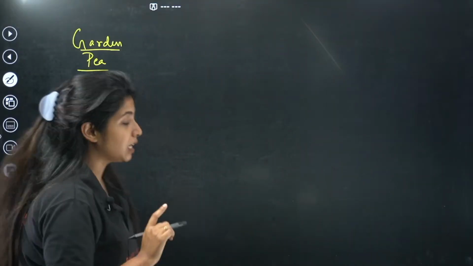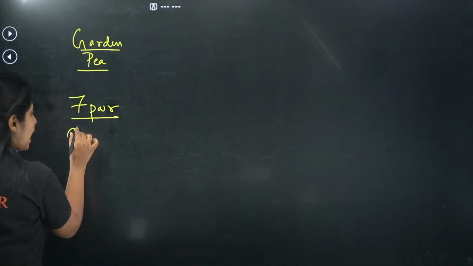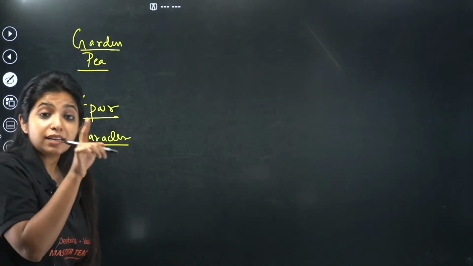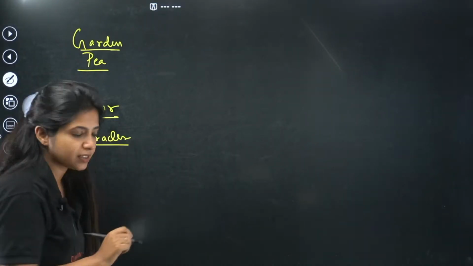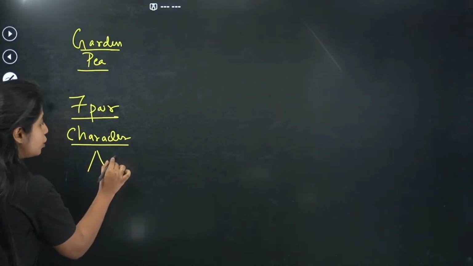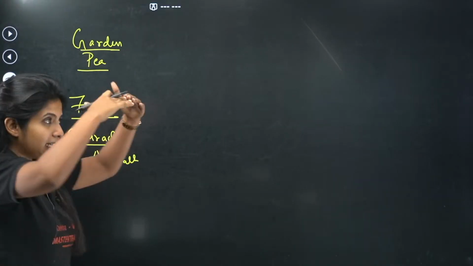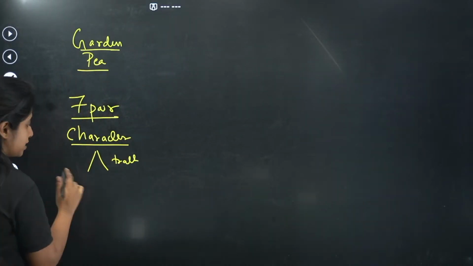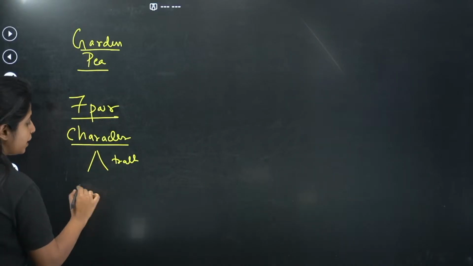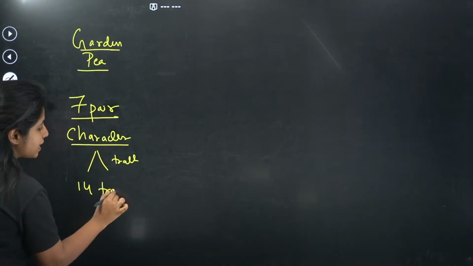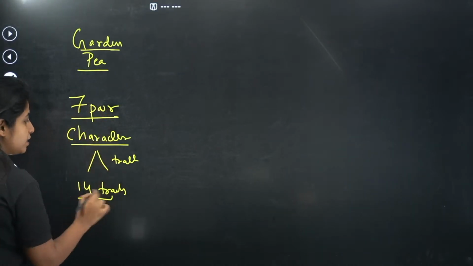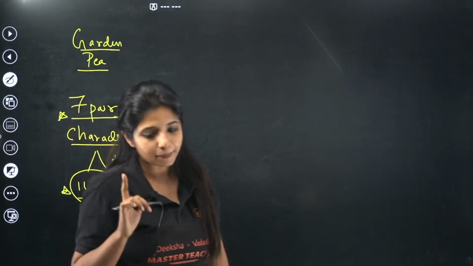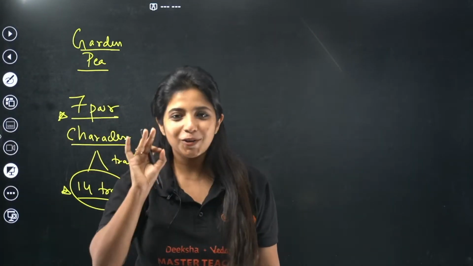Yash, listen to me very carefully. So 7 pairs of characters are there, but in each character you have 2 traits. As I told you, height has 2 traits. Similarly, each character which you want to see is going to have 2 traits. That is why 7 into 2, basically 14 traits are there. So 7 pairs of characters and 14 traits. Always remember, this could be a KCET question and you can mess it up. I hope this is clear.